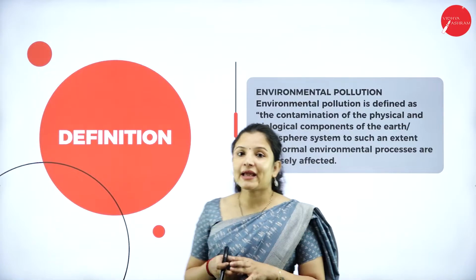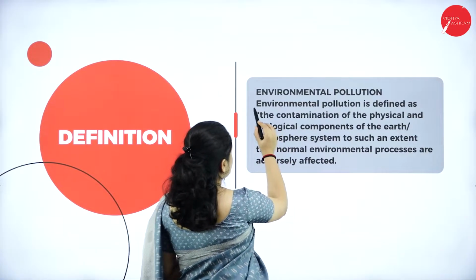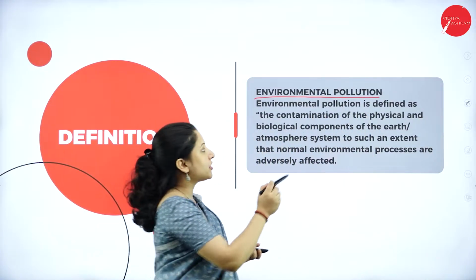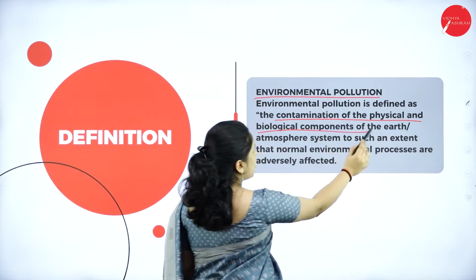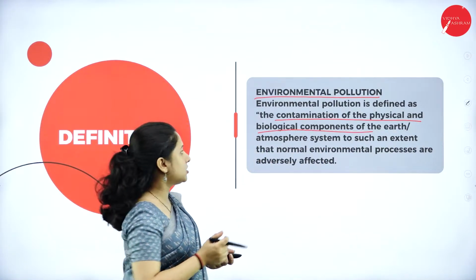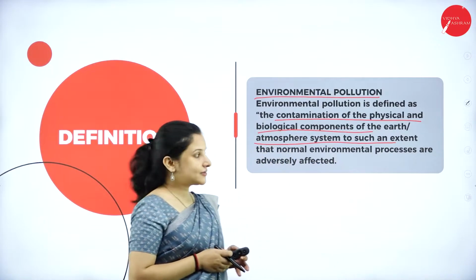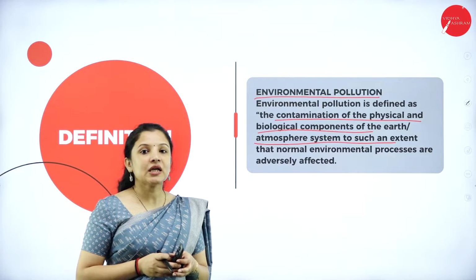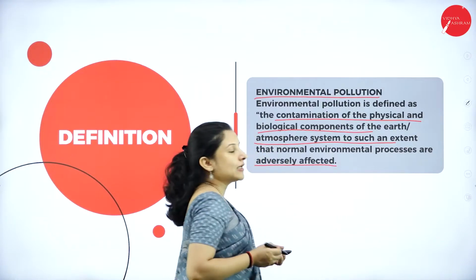So talking about environmental pollution. So what is environmental pollution? Environmental pollution is defined as the contamination of the physical as well as biological components of the earth or the atmosphere system to such an extent that the normal environmental processes are hindered, or interrupted, or adversely affected.